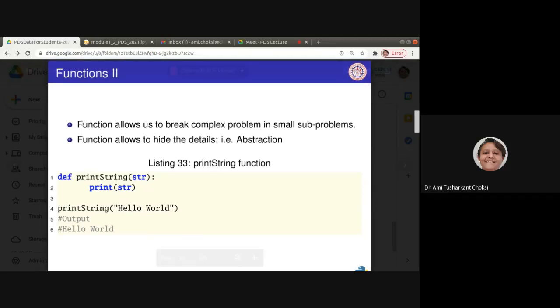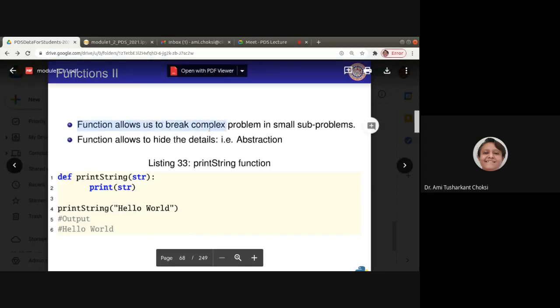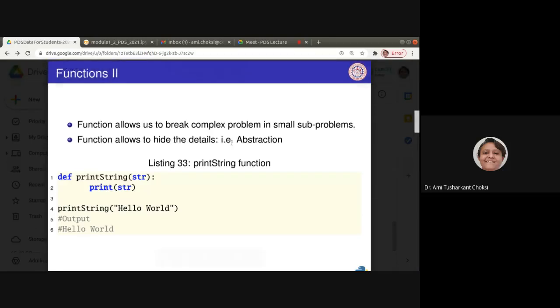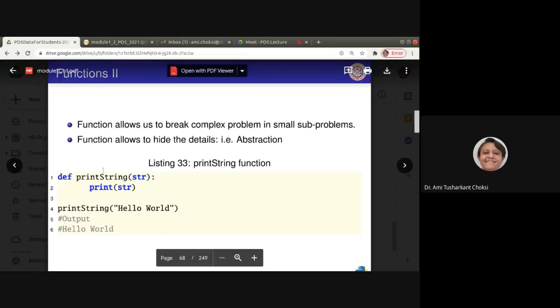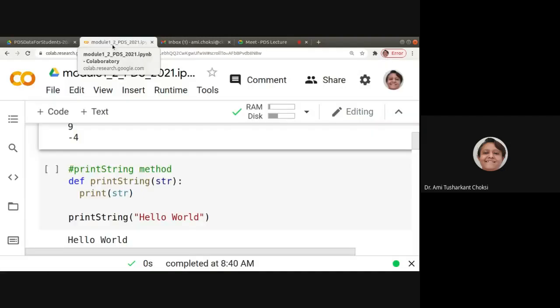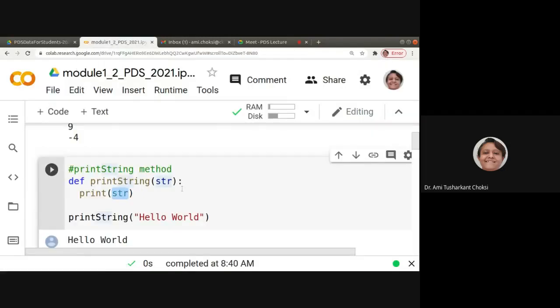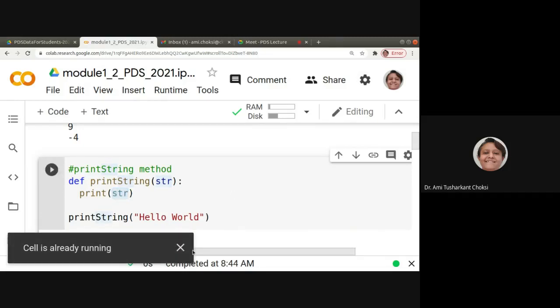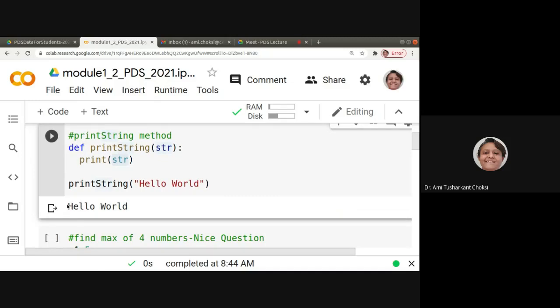Now, what we say is function allows us to break complex program in small subproblems. Function allows to hide details, and that is the abstraction it provides. Fine. So for this, if we want to run the program, we are having here in Colab, right? Let us run this. What it gives us is the hello world, right? If you want to change that, you can change it. Let me run it. Fine.